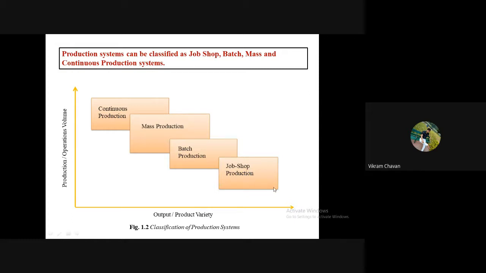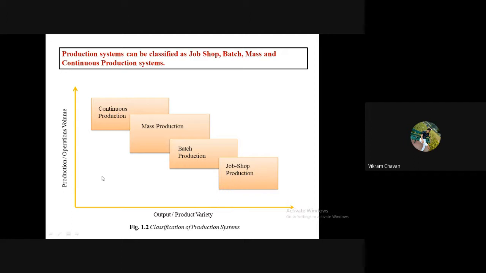In job shop production, the variety is very high, away from the zero point, whereas if you compare with the y-axis, the volume of production is very low. Variety high, volume low.